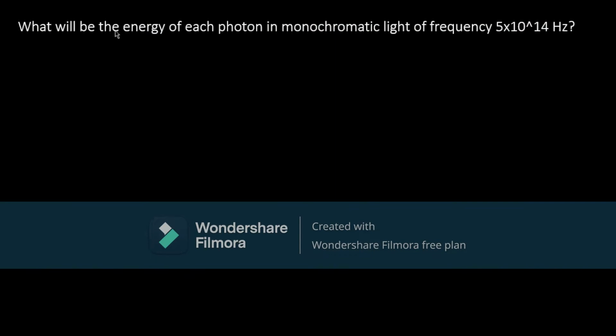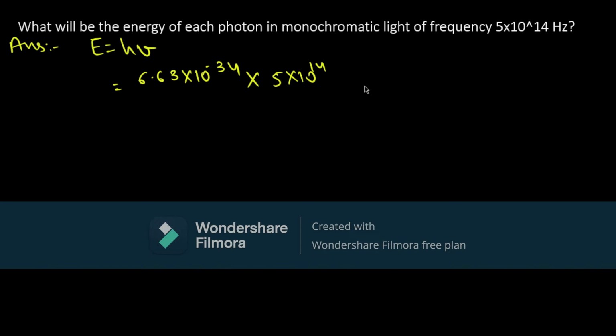What will be the energy of each photon in monochromatic light of frequency 5 into 10 raised to 14 hertz? So you need to find out the energy of photon. Energy of photon is given by E equal to h nu. We have been given the value of frequency, and we know that Planck's constant is 6.63 into 10 raised to minus 34 joules second, into the frequency of light, that is 5 into 10 raised to 14 hertz. Solving this we get 3.315 into 10 raised to minus 19 joules.